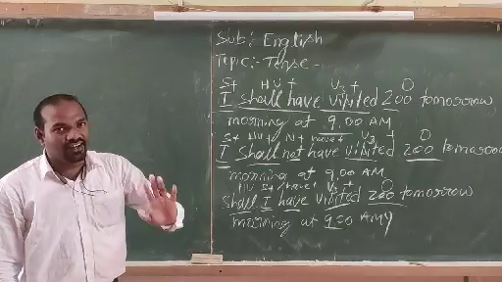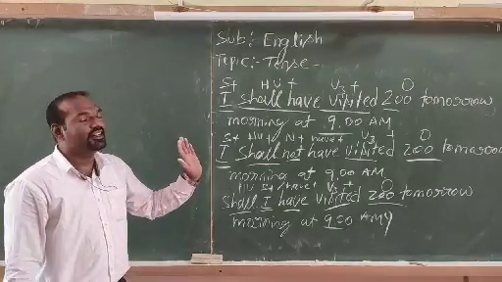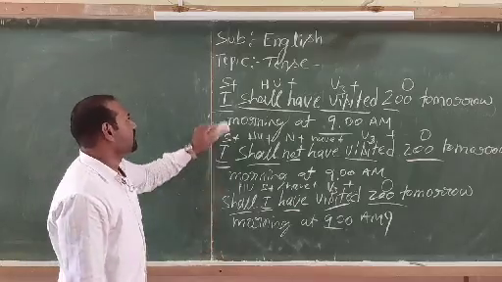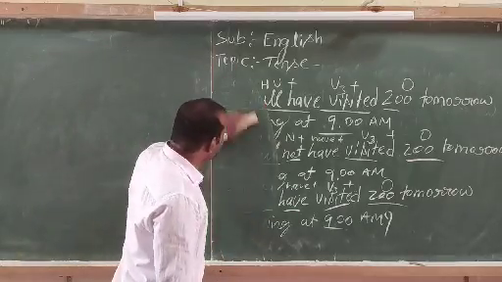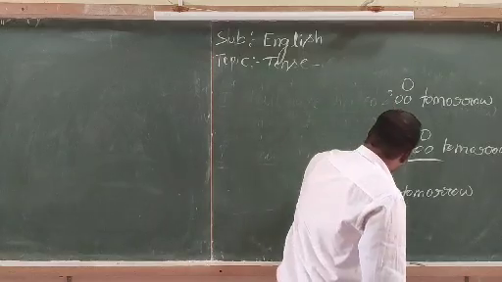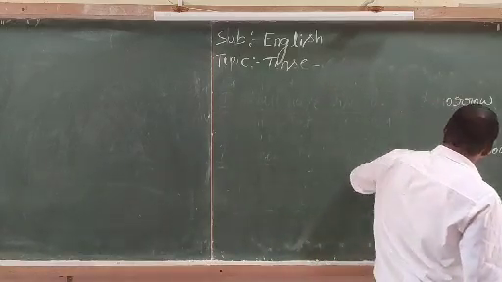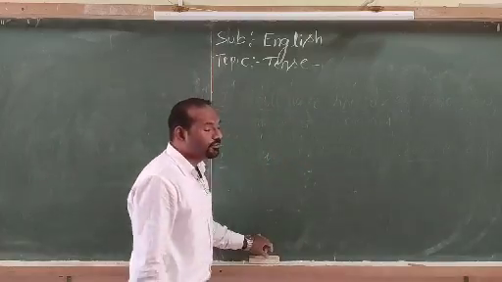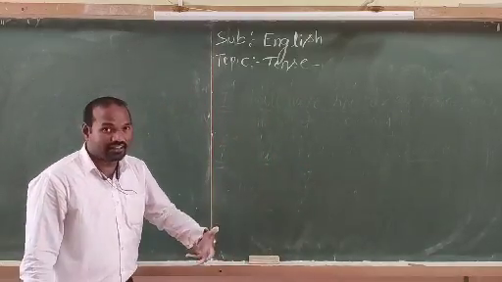Let's look into the last tense of this tense series, that is called future perfect continuous tense. Future perfect continuous tense indicates future actions which are going to be executed perfectly.